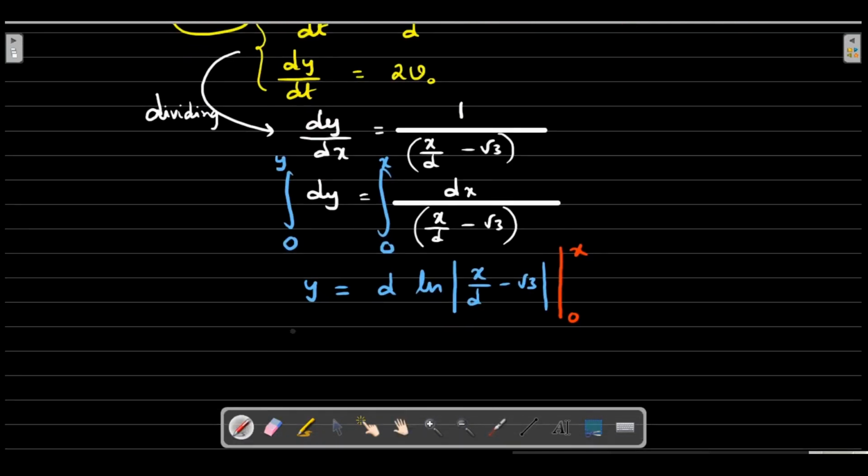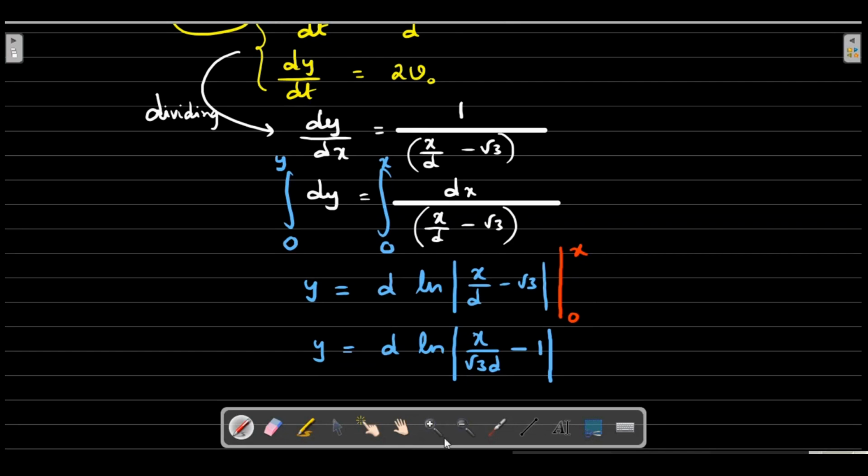So the required answer would be simply d logarithm. If I substitute x, it remains the same, and if I substitute 0, it becomes minus root 3, which becomes positive, so the entire thing is x by root 3d minus 1. Because you have to subtract and then it gets divided.